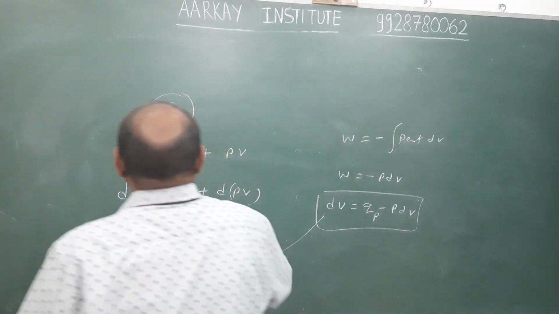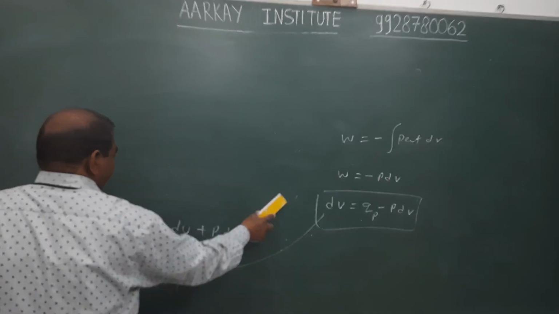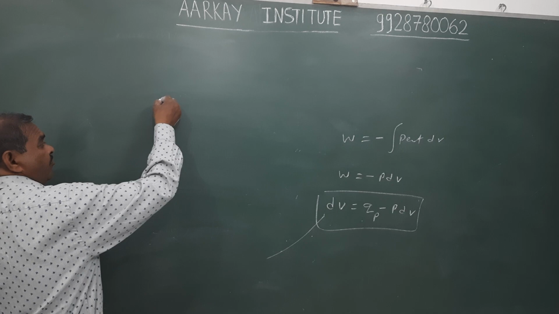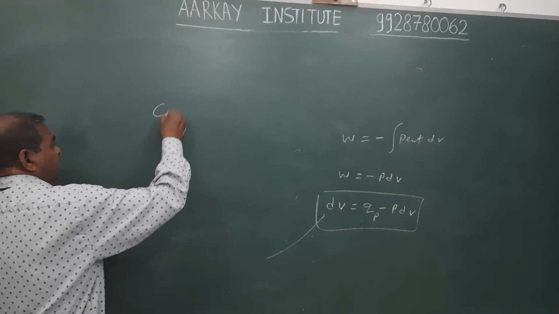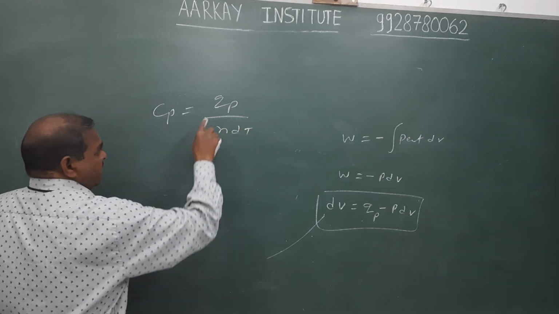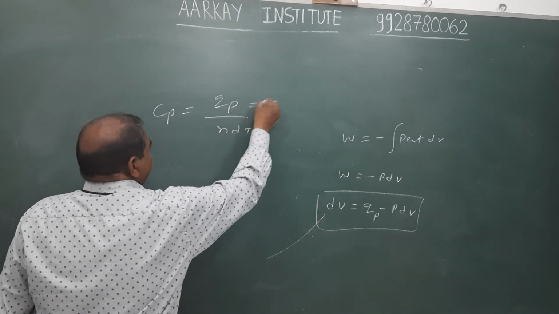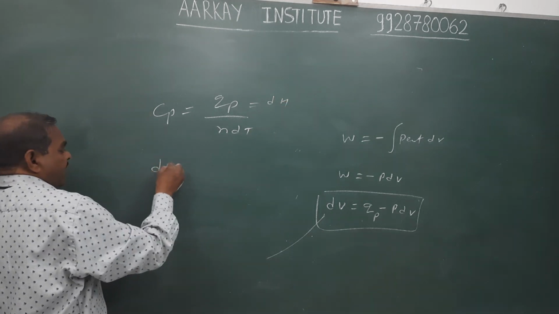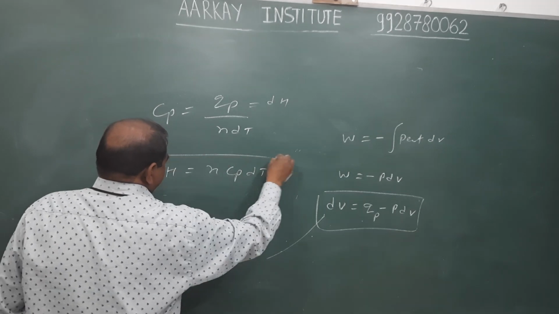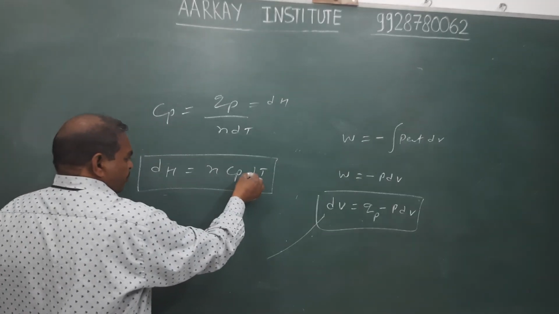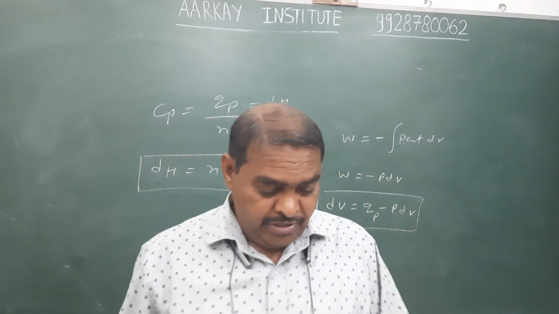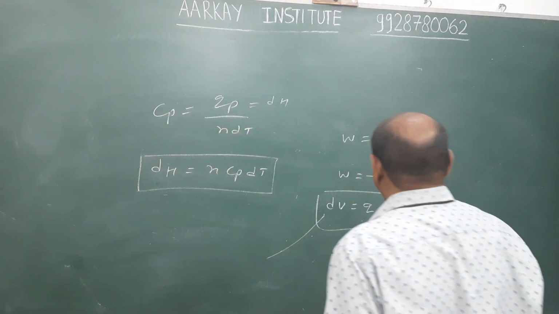And hence we write another formula: Cp equals Qp upon n dT. At constant pressure, Qp equals the change in enthalpy, and hence change in enthalpy equals n Cp dT. These formulas are used to determine the enthalpy change of the gas in a thermodynamic process. Next.